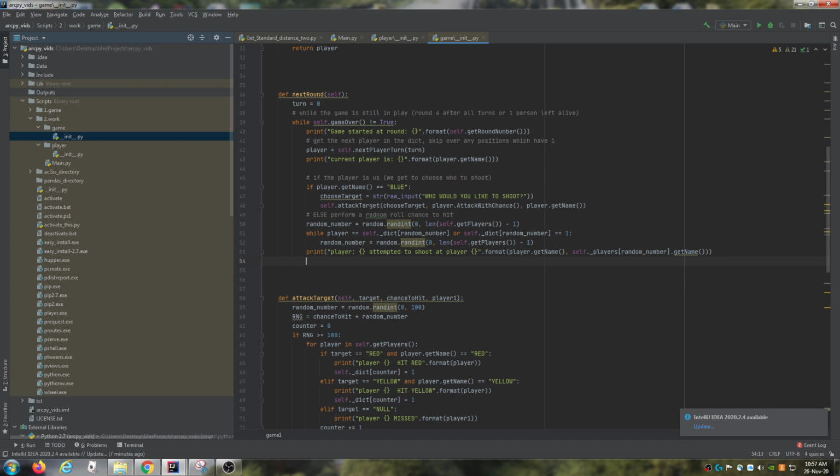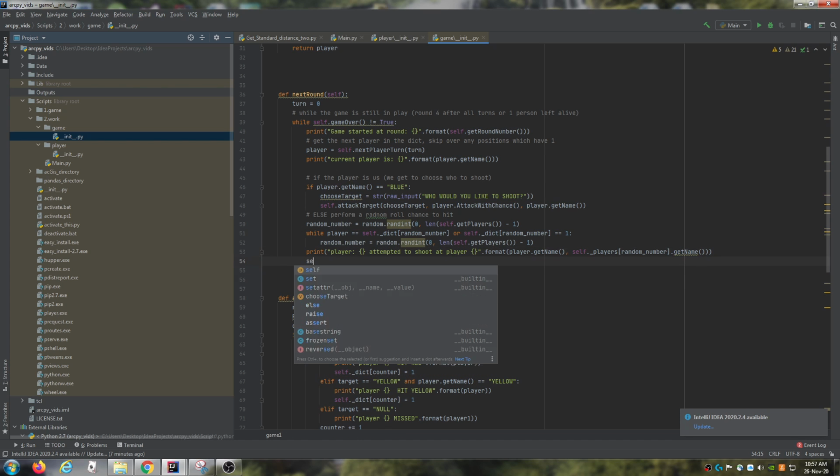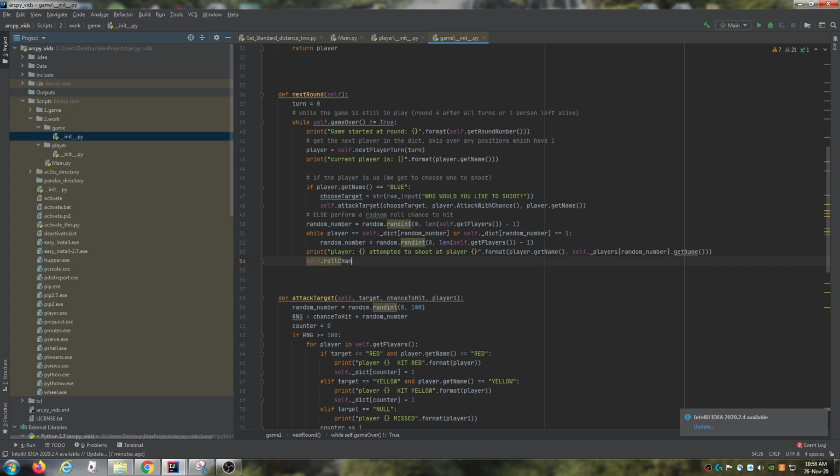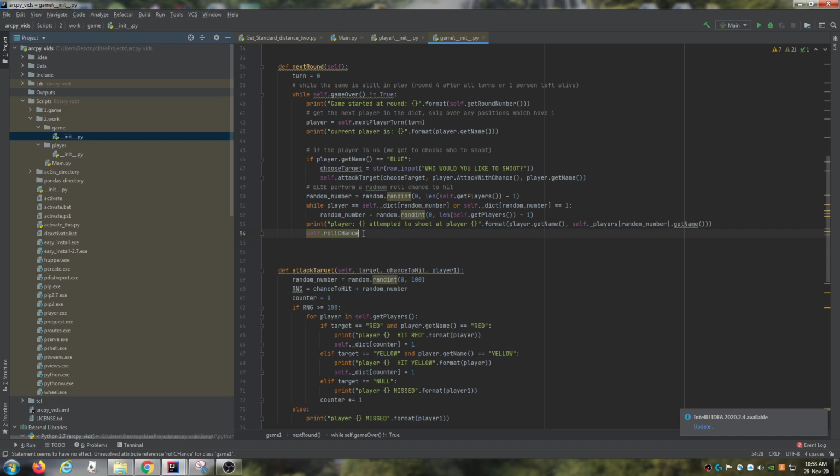That's what that's doing. So we're getting almost to the very, very end of this long method. And we're going to create a new function. We're just going to call it roll chance. It's going to be pretty much the exact same thing as this, but we won't be allowed to choose who we want to shoot at. That's why I'm doing a new one. So roll chance. There we go. And this takes in the player dot attack with chance, and the random number, and also the player.getName.